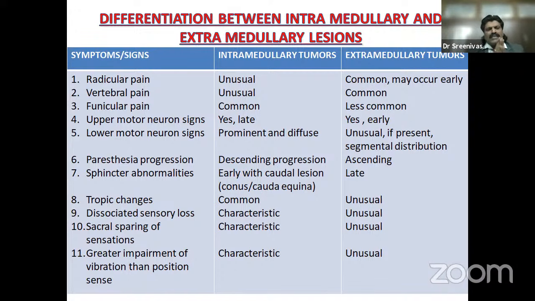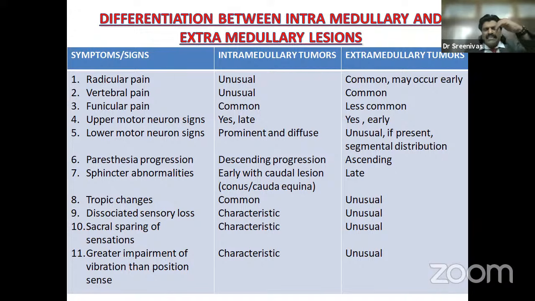Upper motor neuron signs are present but late in intramedullary lesion, whereas in extramedullary lesion, they occur early. Because the corticospinal tract fibers are peripherally placed, extramedullary lesions immediately compress the peripherally placed corticospinal tract, so the manifestations appear early, whereas in intramedullary lesion, which comes from the center of the cord, since the corticospinal tract fibers are in the peripheral region, they appear late. The lower motor neuron signs are prominent and diffuse. The anterior horn cells are very much within the spinal cord in the gray matter, so they are prominent and diffuse. Whereas in an extramedullary lesion, they are unusual, and even if present, they are segmental in distribution. The paresthesia is progressive.